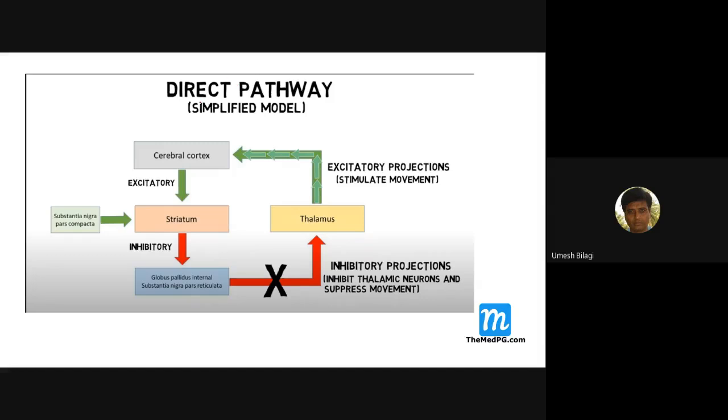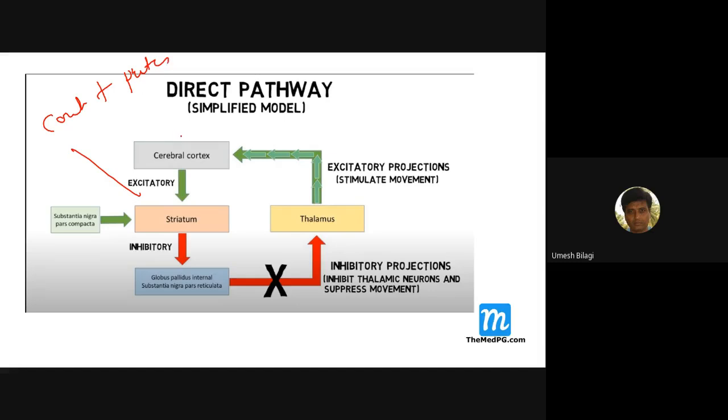Now let us come to the further parts of the direct pathway. Here is the cerebral cortex. From there, the thought process gives an excitatory impulse to the striatum. Here it is shown as striatum, but they actually mean the neostriatum, that is, caudate plus putamen.